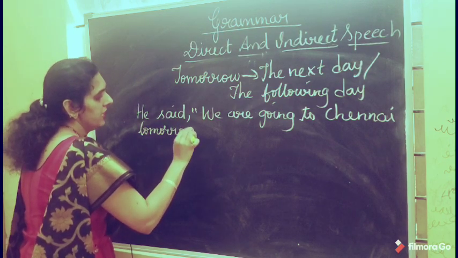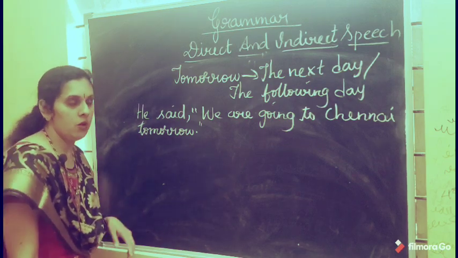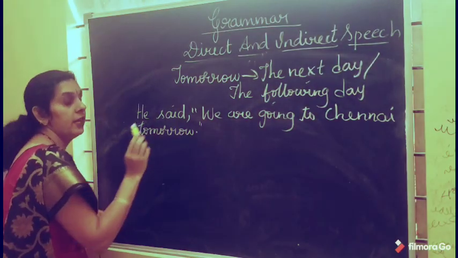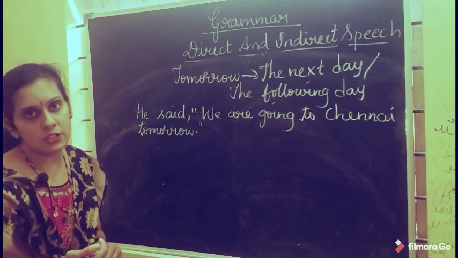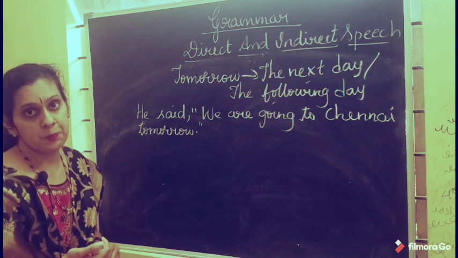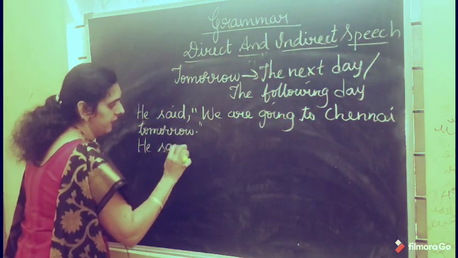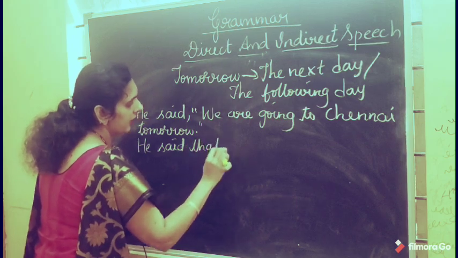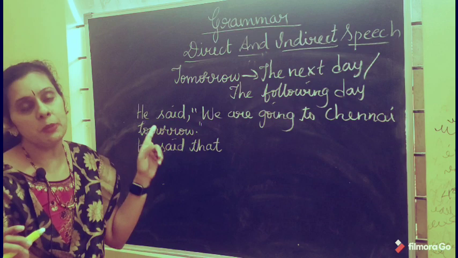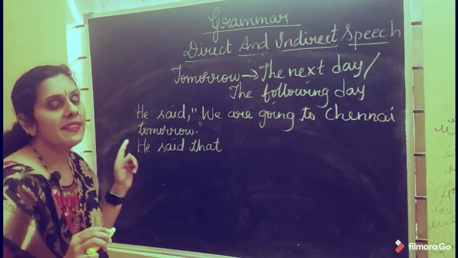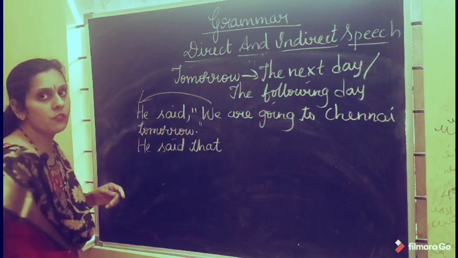Now how are you going to change it? See, he said we are going to Chennai tomorrow. Here the reporting part and the reported part are joined by the conjunction that. So he said that, we is the first person plural pronoun, so it changes to they, because it changes according to the subject of the reporting part.